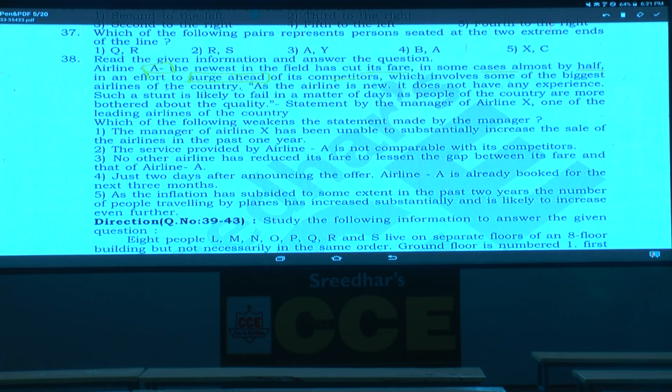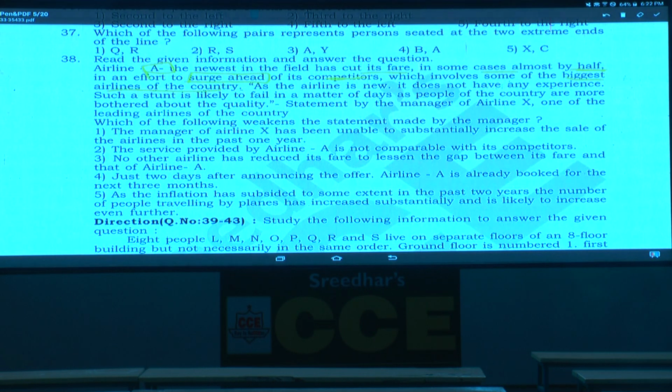And at the same time, these days Zomato has also started with this one. And the competitor to that one is what? Uber Eats. And they have started with this one as well. And followed by whom? Food Panda also started with this, isn't it? And see here, this is the new company. The new company has cut down the fares by almost half in an effort to surge ahead of its competitors, which involves some of the biggest airlines of the country. Now who are the competitors here? Among those competitors, one of the biggest airlines of the country is also there.